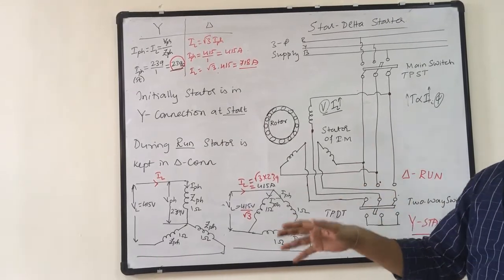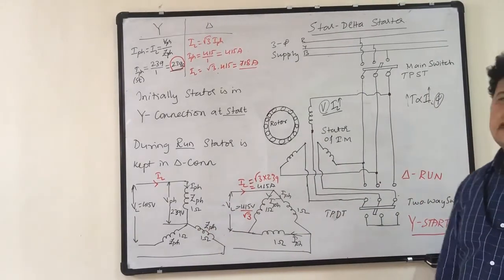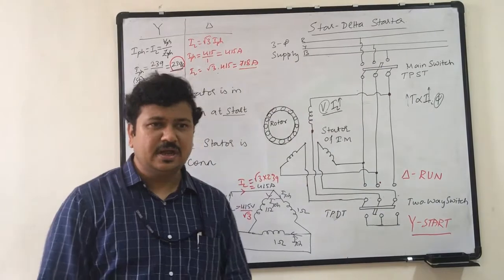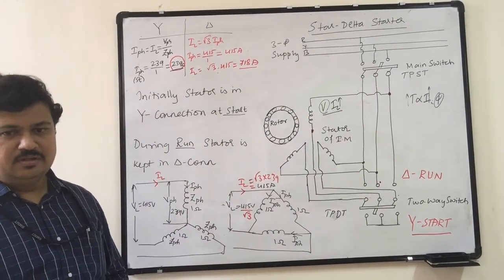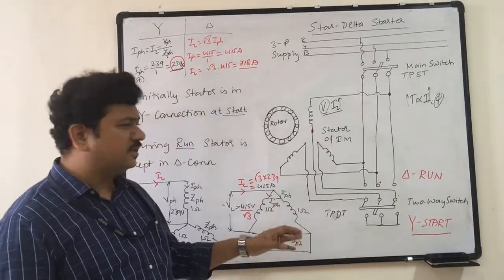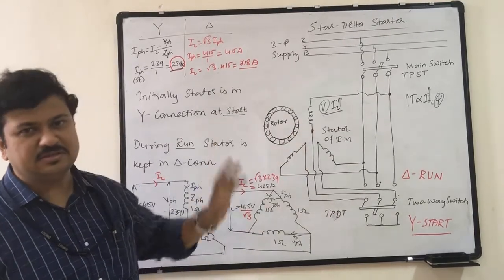In delta, the line current drawn is √3 times more than the star connection. So therefore, during running condition I need more current, during starting condition I need less current. Therefore, during starting condition I keep it in star, and during running condition I keep it in delta. This is the reason why I go for star delta connection.